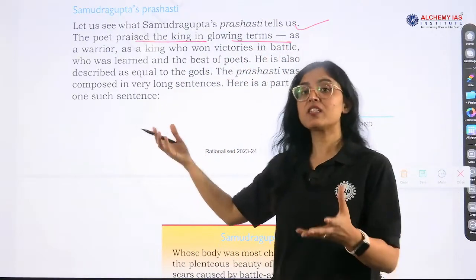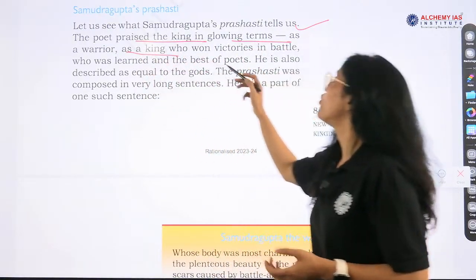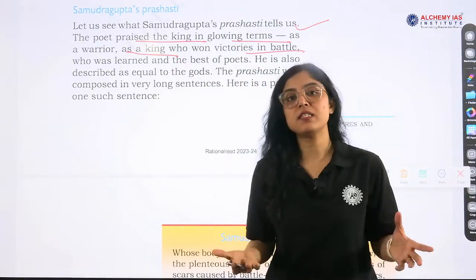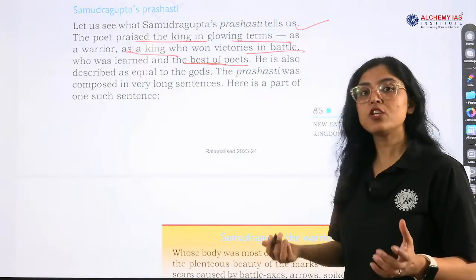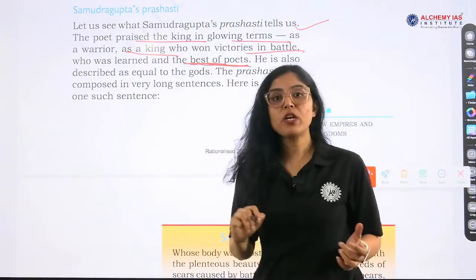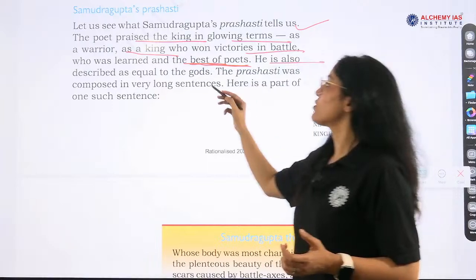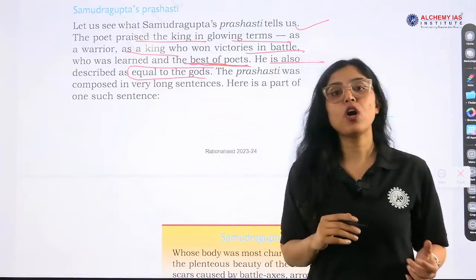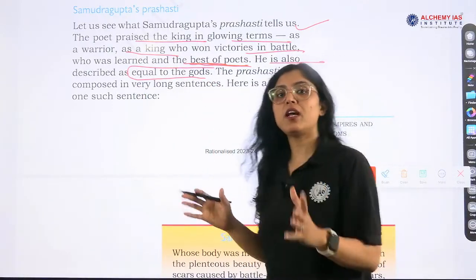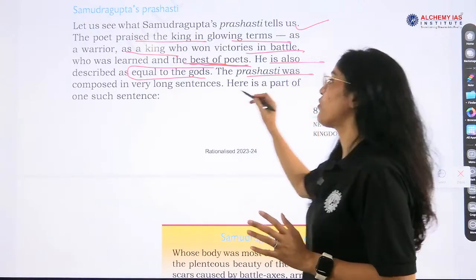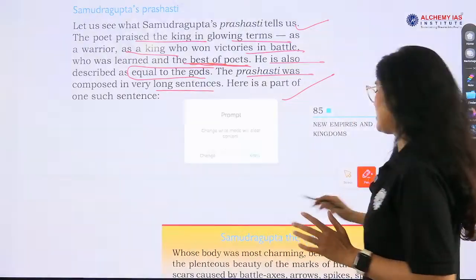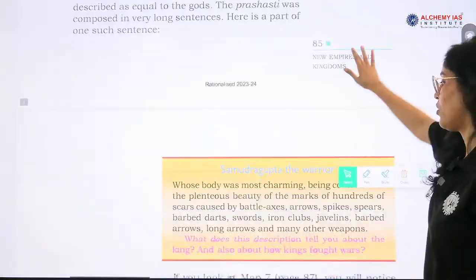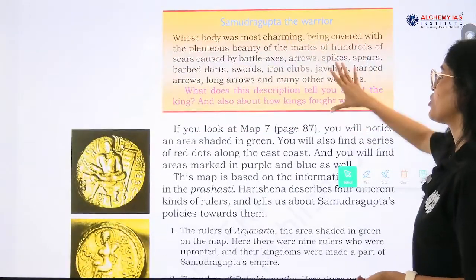He is a warrior, a king who won victories in battles, right? And then the best of the poets, who was learned. And he is also described as equal to the gods. So this information is given in the Allahabad Prashasti. Prashasti was composed in very long sentences, and we can see one part of the Prashasti also. So here is the information given.